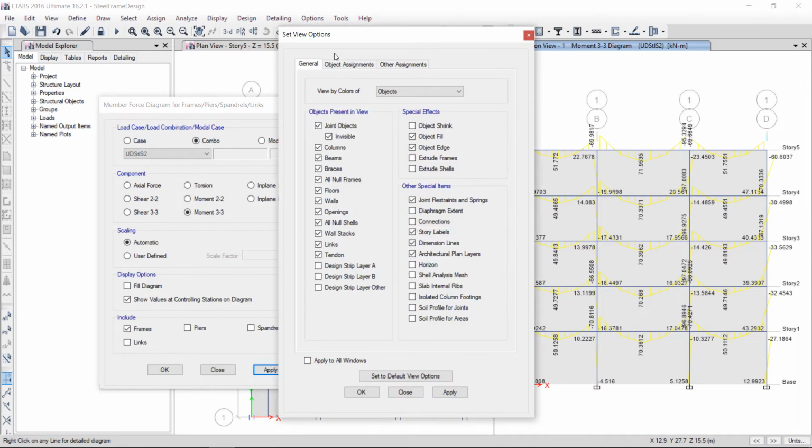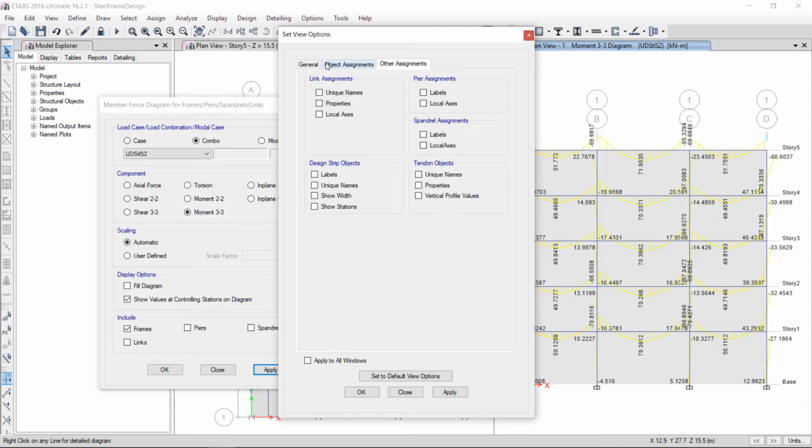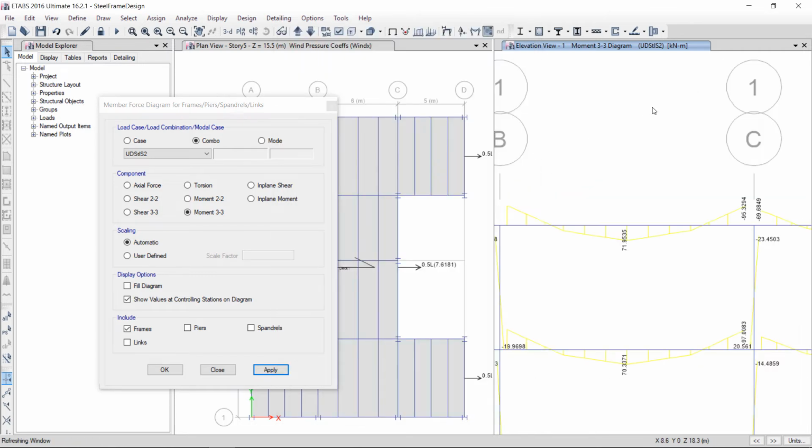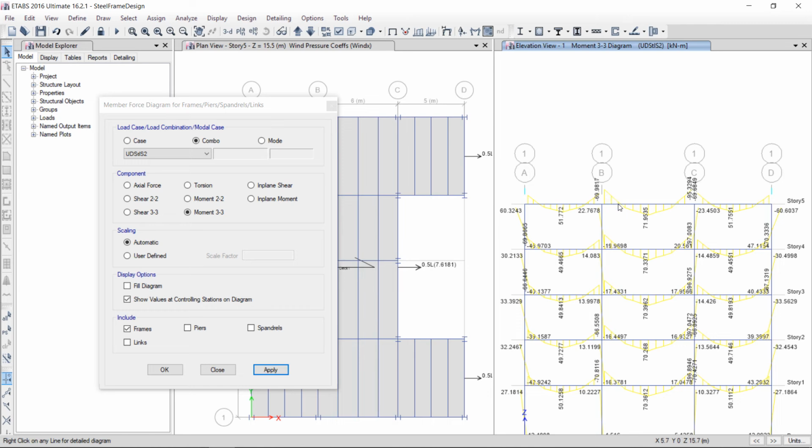I want to disable the cladding here in the journal. Sorry, object assignment or other assignment, you will see null areas. Okay, here select all null shell areas, apply. Okay, now you will see a good view. Okay, there is a positive moment and a negative moment, with values. Similarly, you can also see the shear values.